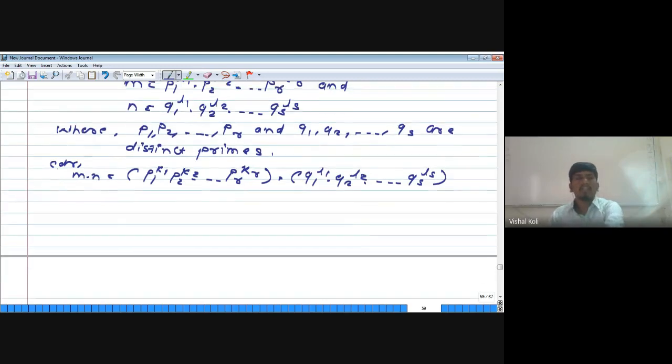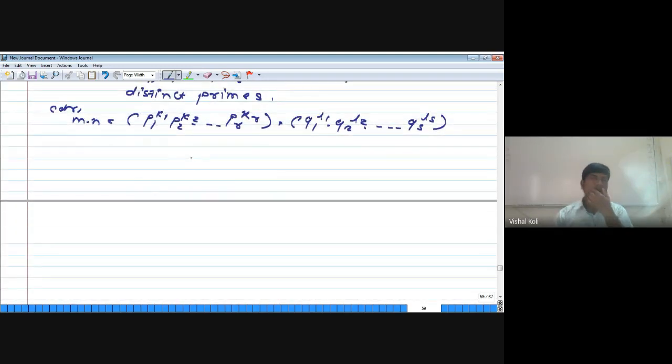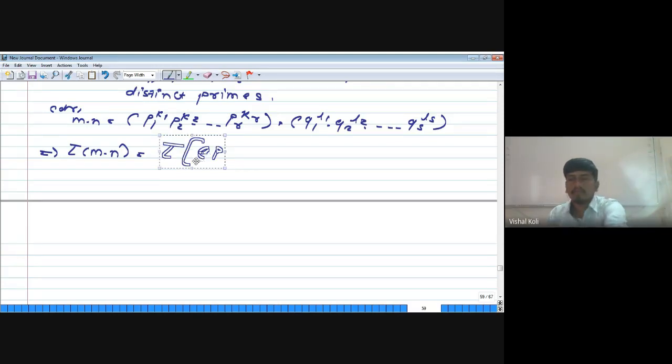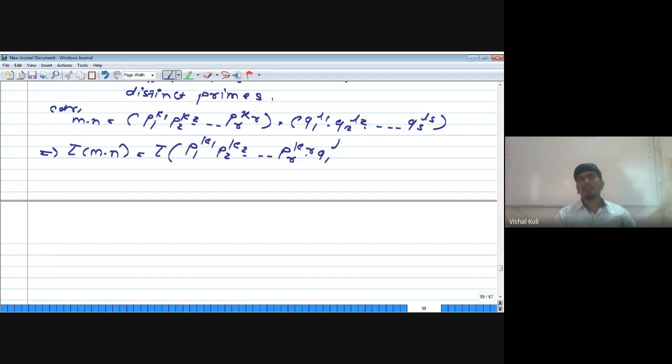Now we have to find the value of tau of m n, which is tau of this product.